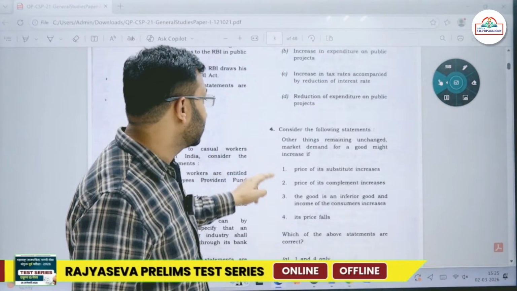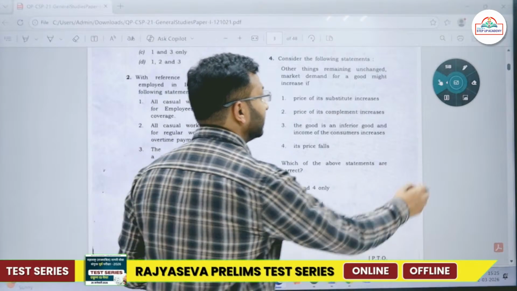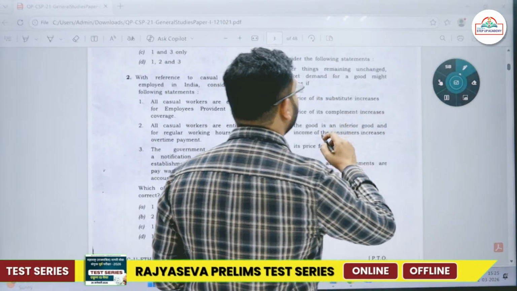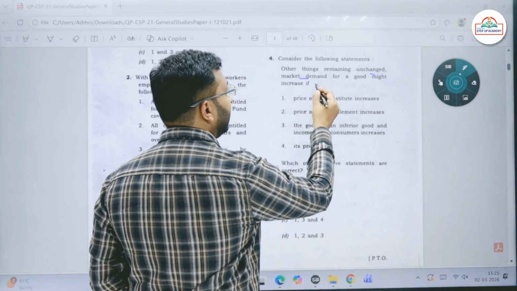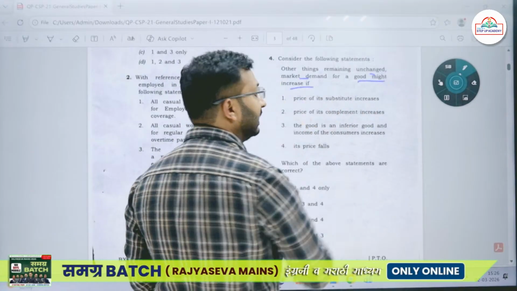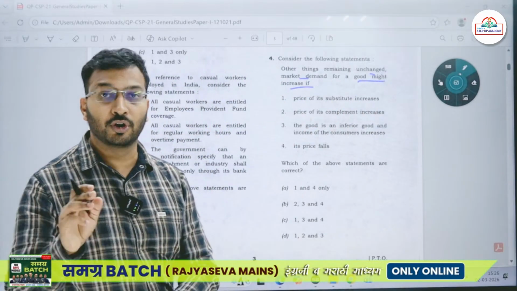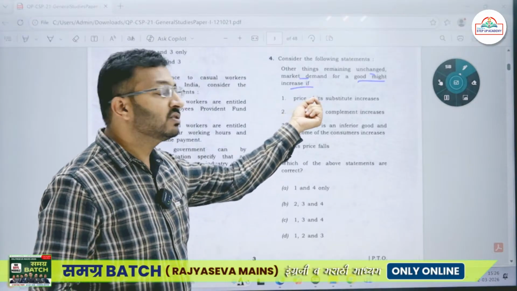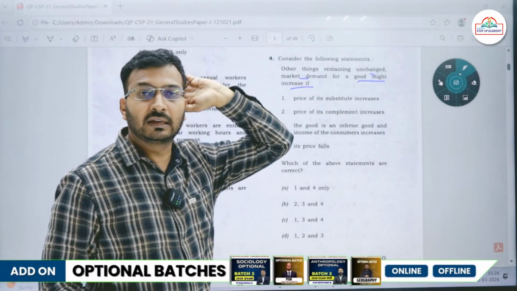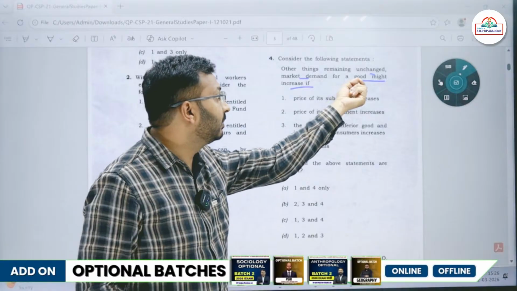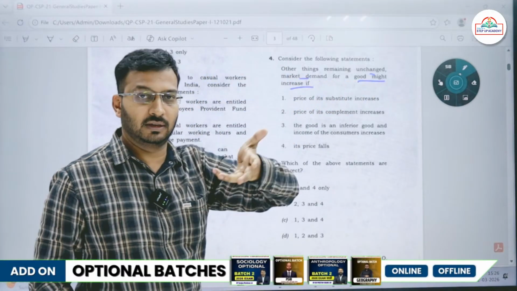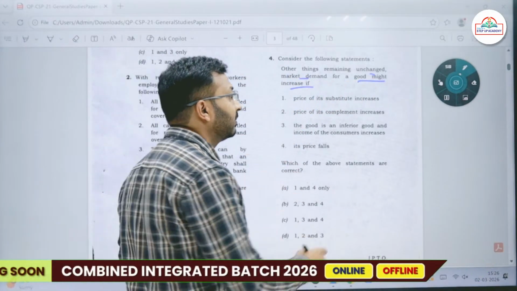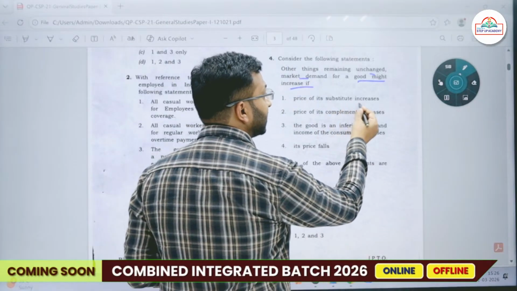Fine. Then next, the fourth: consider the following statement. Other things remaining unchanged, market demand of a good might increase if the price of its substitute increases. Okay, market demand of a good might increase, because of what? Demand can increase if the price of its substitute good increases.